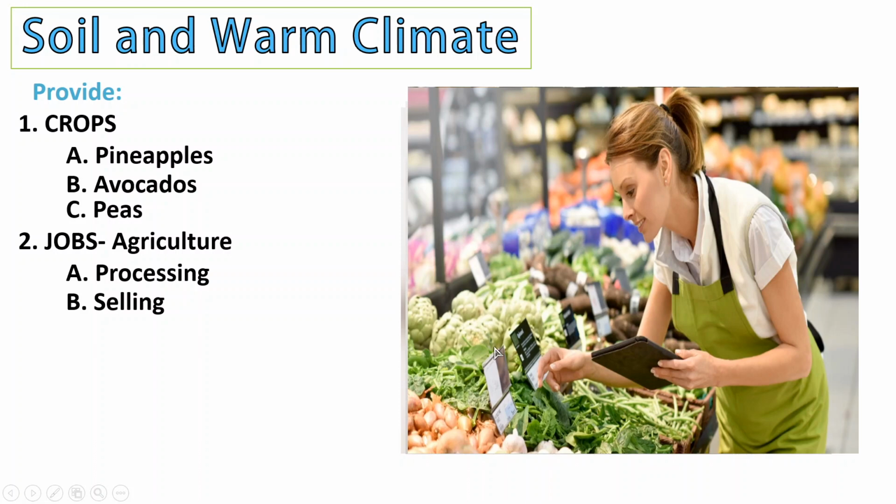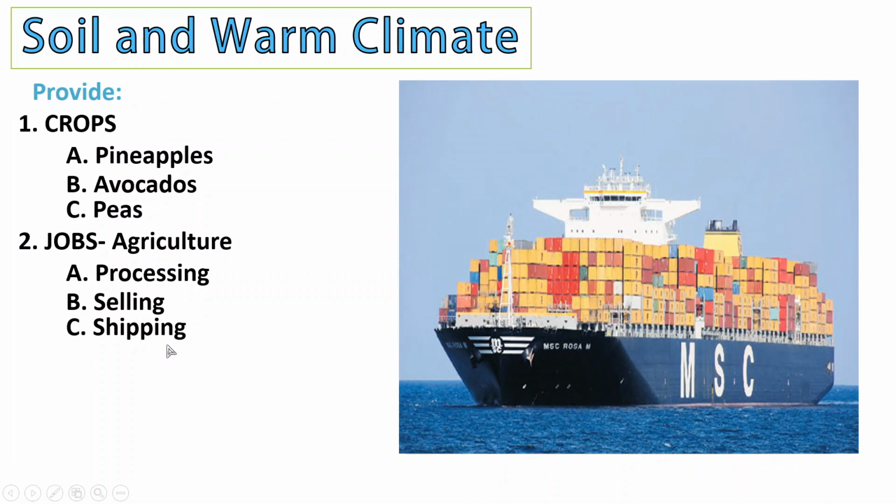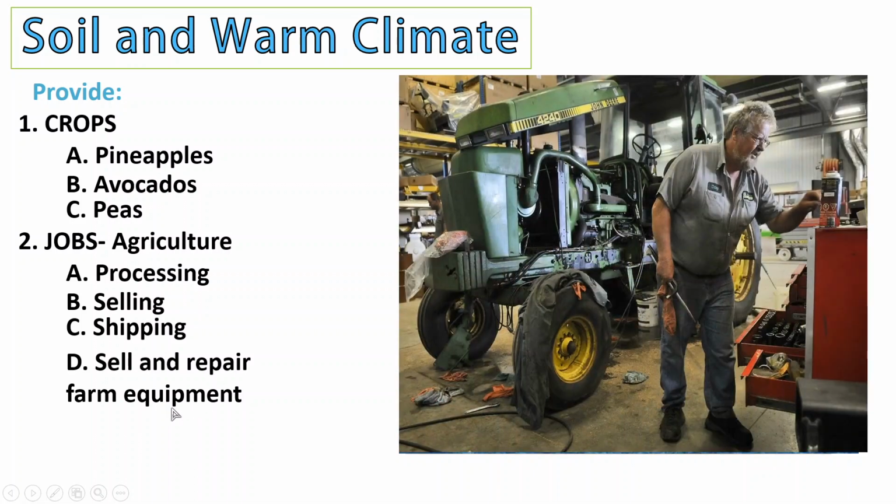Some people are into transporting these goods, or what we call shipping. And finally, soil and warm climate also provide, letter D, selling and repairing farm equipment. Here you can see the picture of a technician in the West who is selling and repairing farm equipment. So let's discuss the second paragraph, which is talking about huge forests.